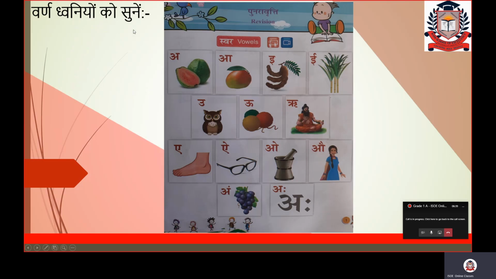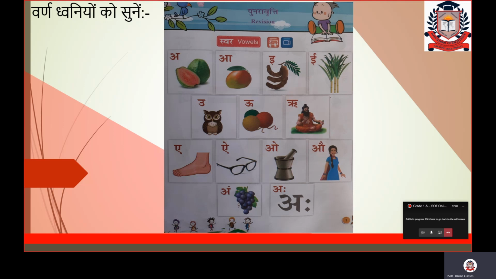वर्ण ध्वनियों को सुनें. वर्ण ध्वनियों को सुनें means you have to listen to the sounds of these letters. Fine children, speak after me. Swar, vowels. What is the name of the first letter in the swar?